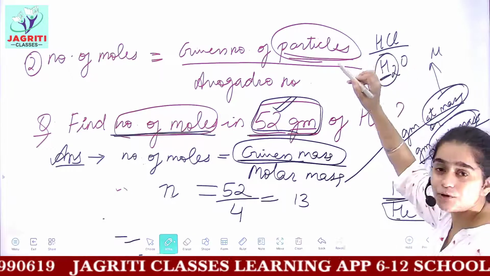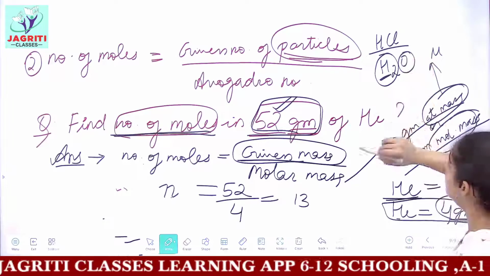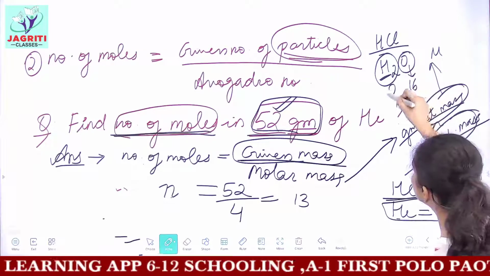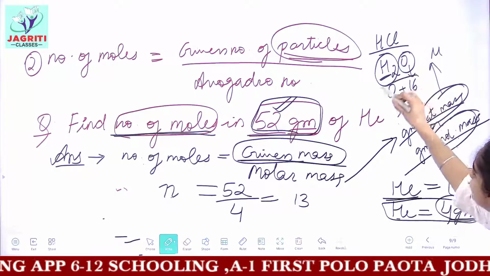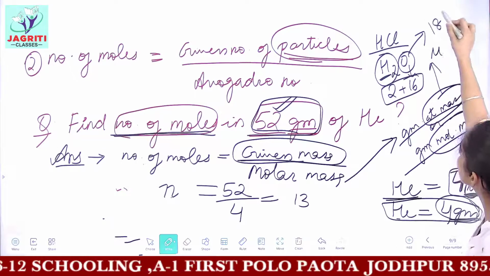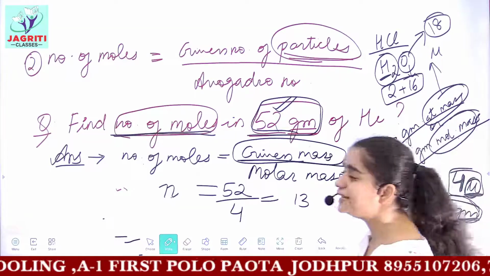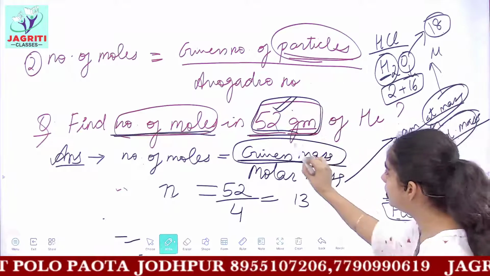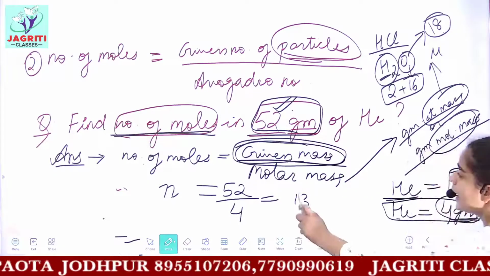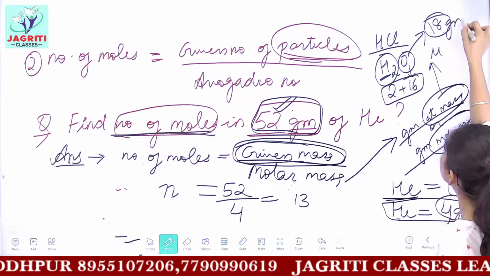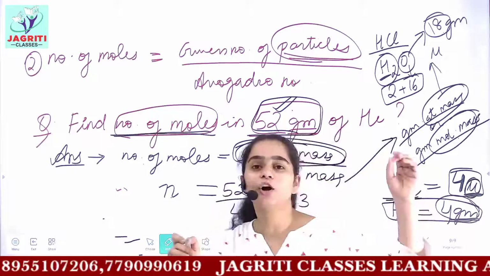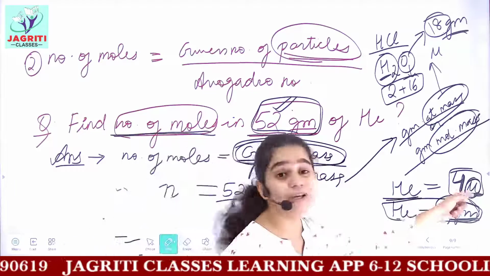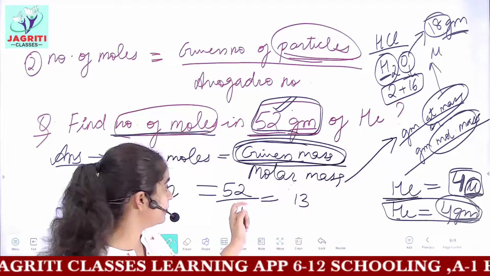Here you have 2 atoms of hydrogen and 1 atom of oxygen. The mass of 1 atom of oxygen is 16. And the mass of 2 atoms of hydrogen would be 2. 2 plus 16, if we add these both, the total mass of water would be 18. So if a question is asked, find the number of moles in any given amount of water, then the given mass you will put in the above equation, and the molar mass for water would be 18 grams. So molar mass is similar to atomic or molecular mass, just write the unit grams at the end. Do not write U here. Unified mass unit we do not use for molar masses.